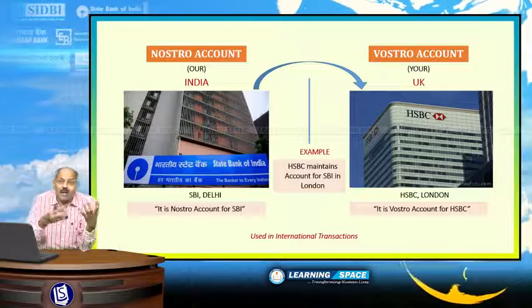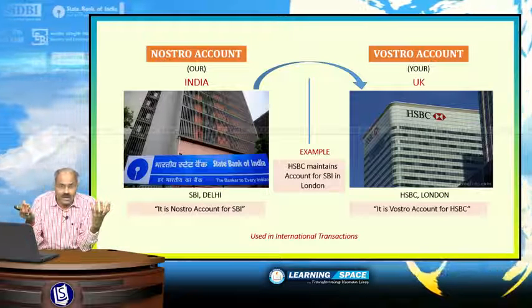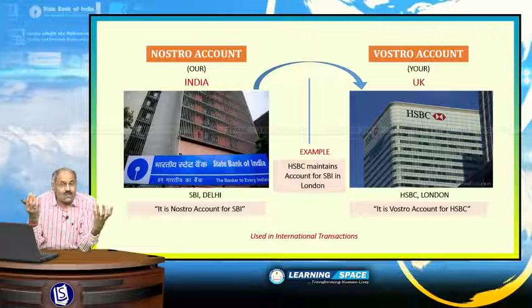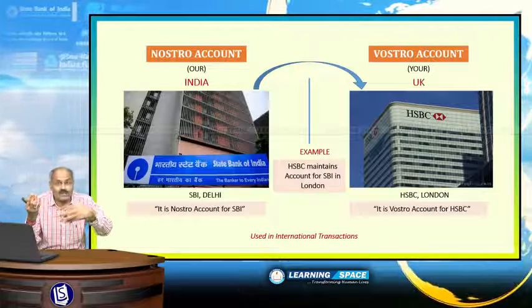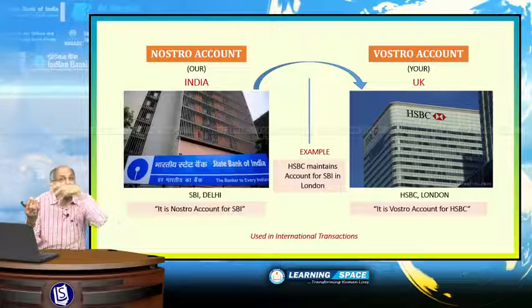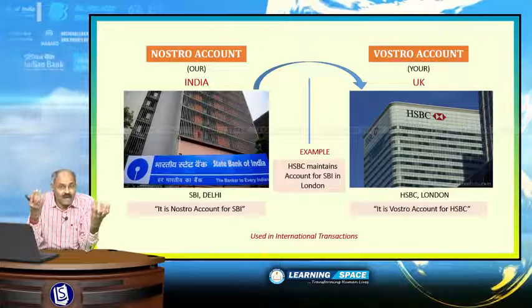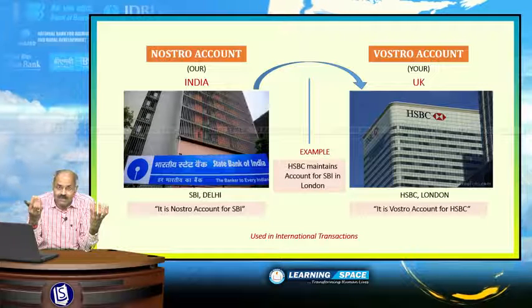State Bank of India may have customers across the world, and similarly it may have customers even in London also. So as to take care of the foreign account transactions of State Bank of India customers in London, State Bank of India will open an account with HSBC Bank in London.